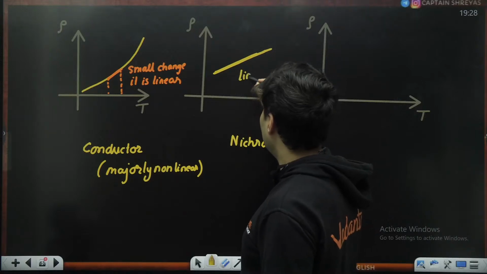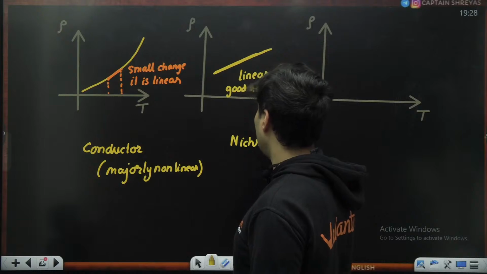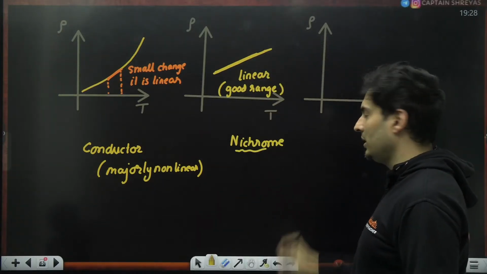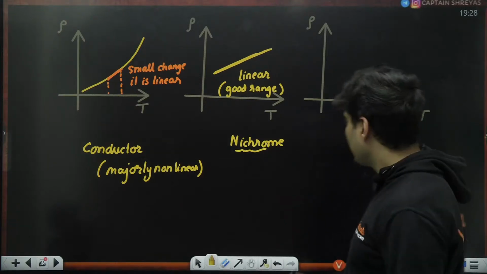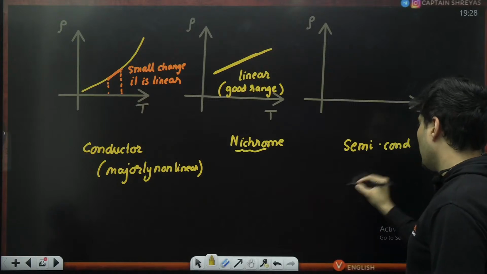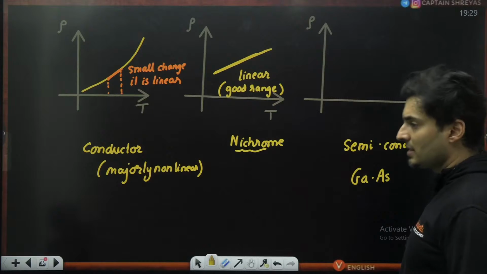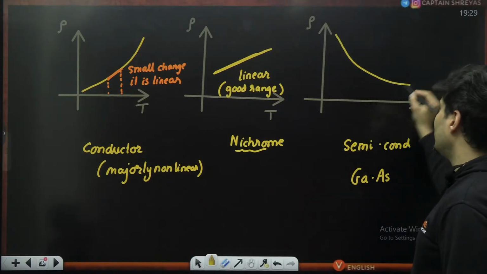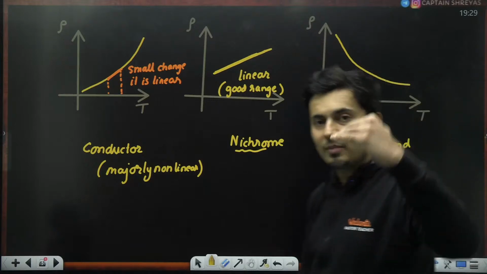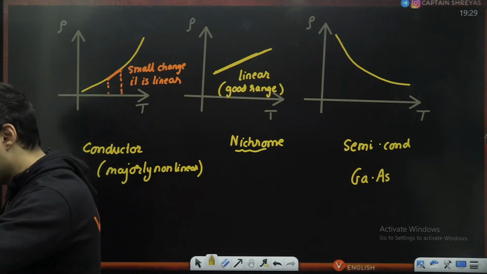It is going to be a linear relationship for a good range of temperatures. This is what it is for nichrome conductors. Last thing, for semiconductors, say for example gallium arsenide devices, the resistivity falls with temperature non-linearly. So the graph is like this. When you increase the temperature, resistivity decreases. Is this clear, everyone?